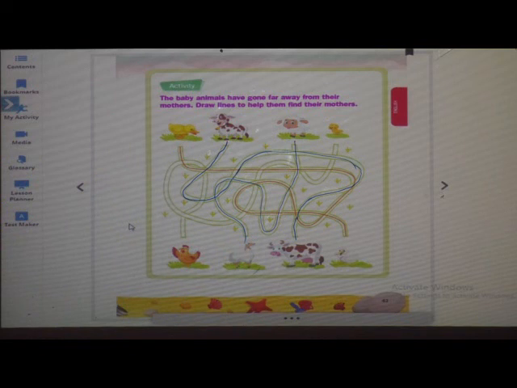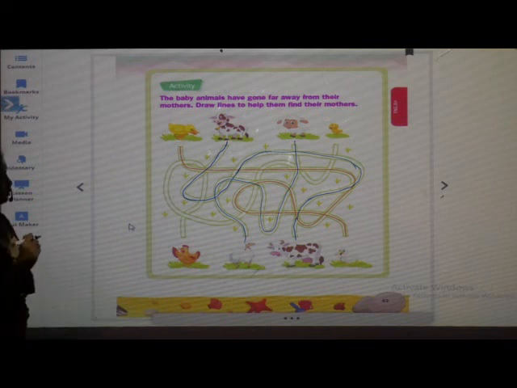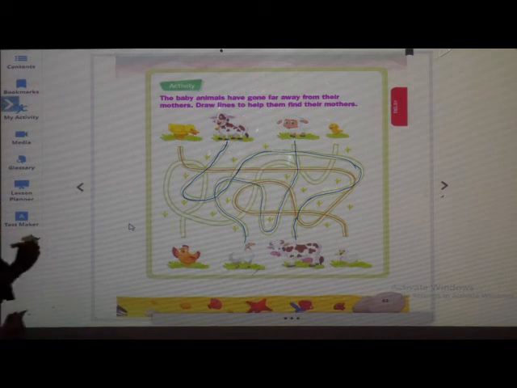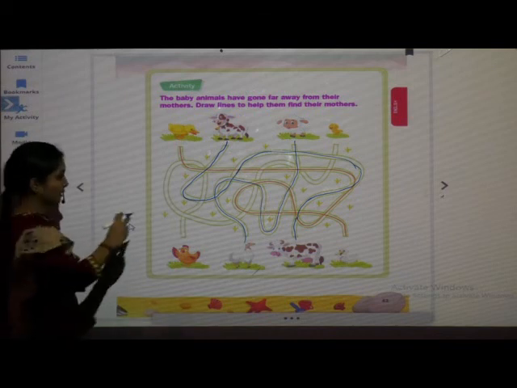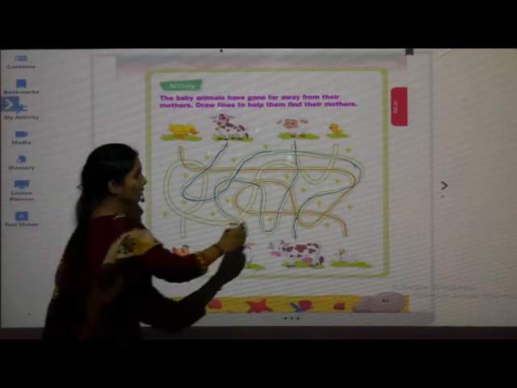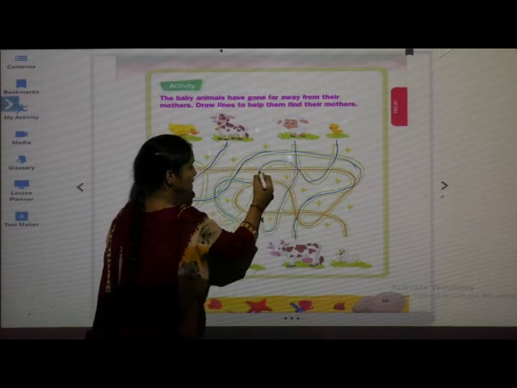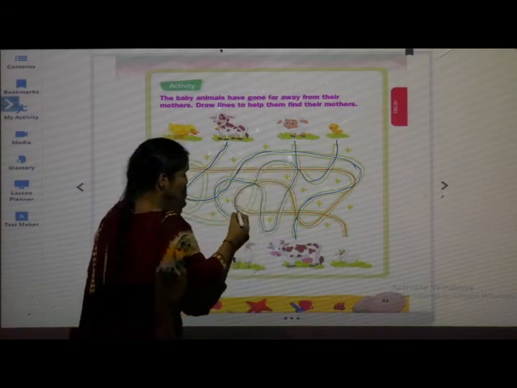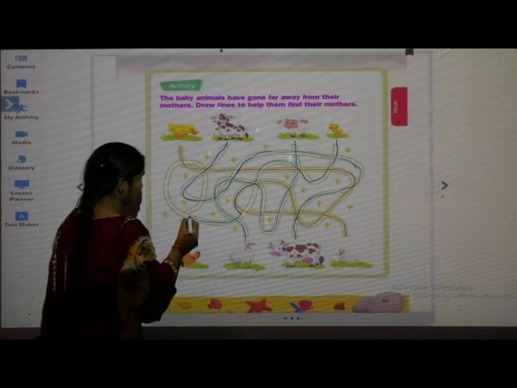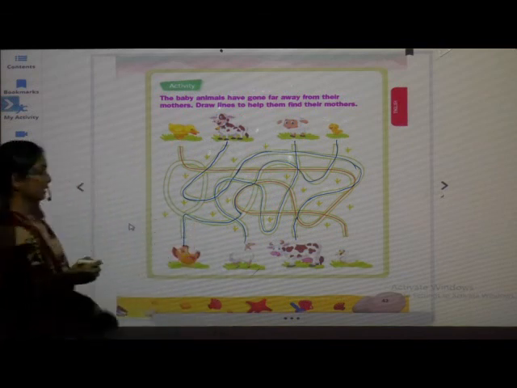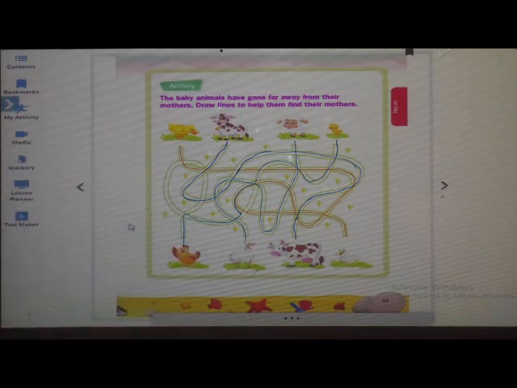Now the hen and chicken. Here is a hen now. This chicken will come from here. It will go here. Then in this way it will come to their mother hen. Isn't it? So, what have we done?